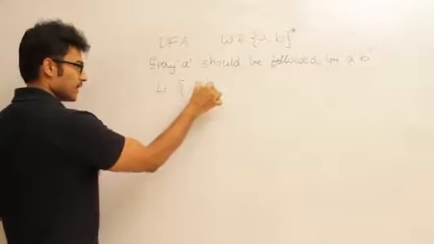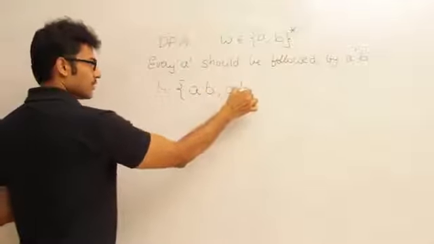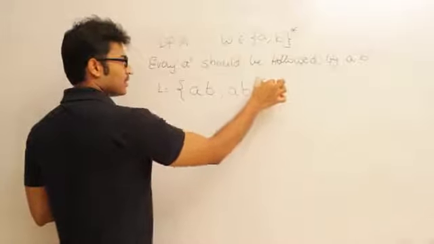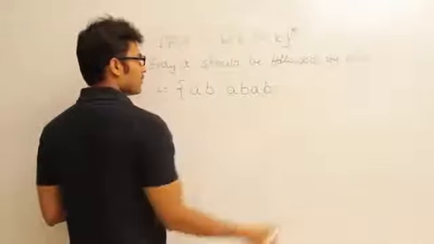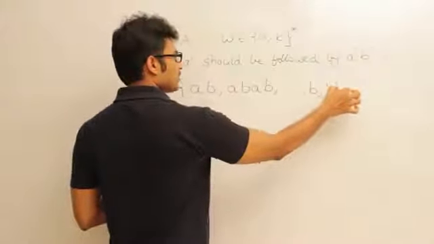Every A should be followed by a B, which means the language will be: if there is A, it has to be immediately followed by B. If there is A, it has to be immediately followed by B, and so on. Every A should be immediately followed by B, right? And what about B's? If there is no A before a B, then it can be any number of B's. That is not a problem.